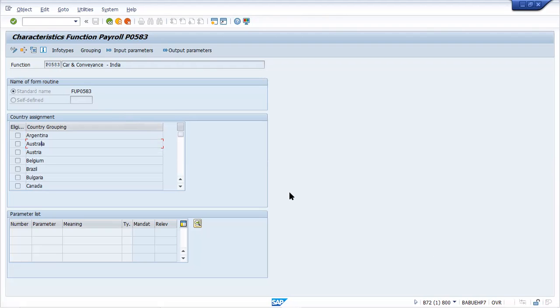That country grouping. What do you observe? Let me know. So, country assignments, particularly these wage types are eligible for these countries, sir? No. These are not wage types. This is a function. If you scroll a bit down again till India, you come down to at least I. Scroll down. Okay.